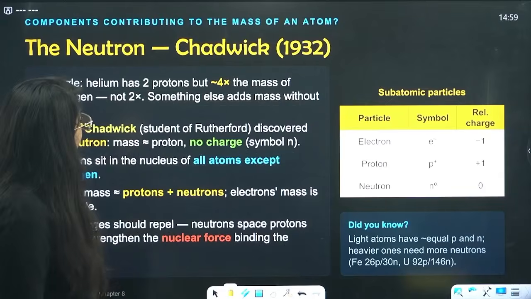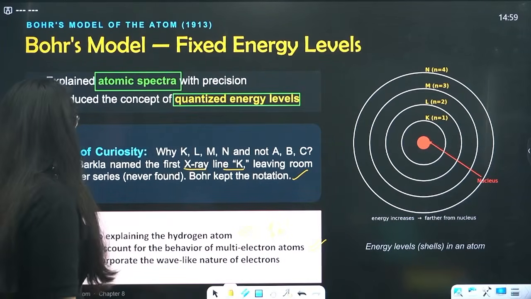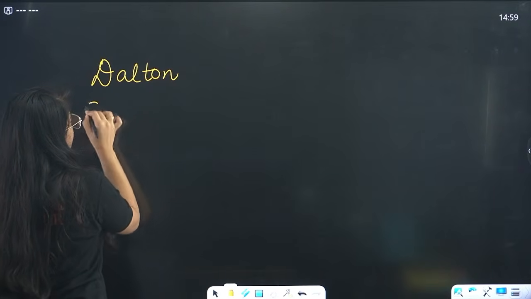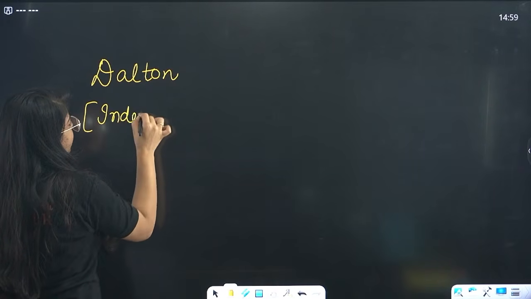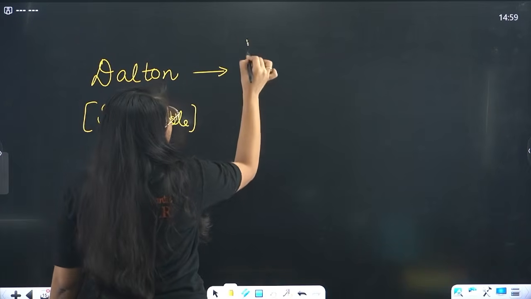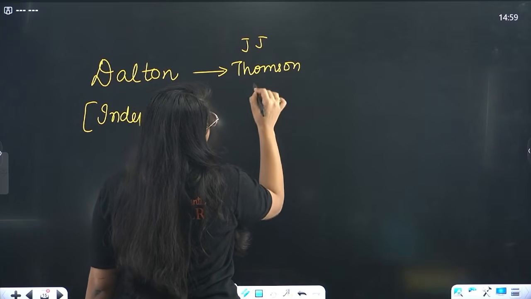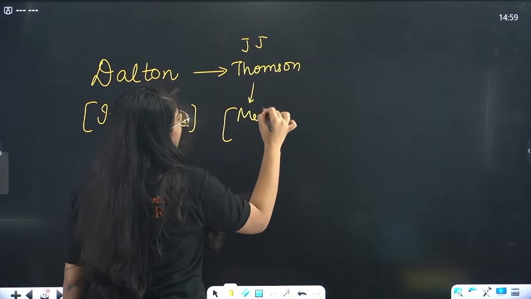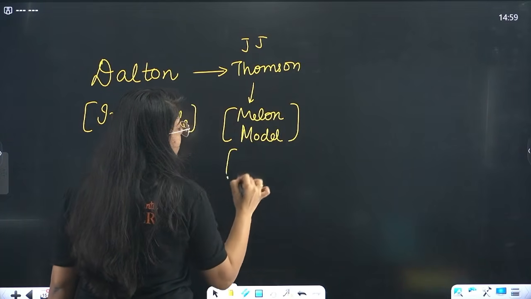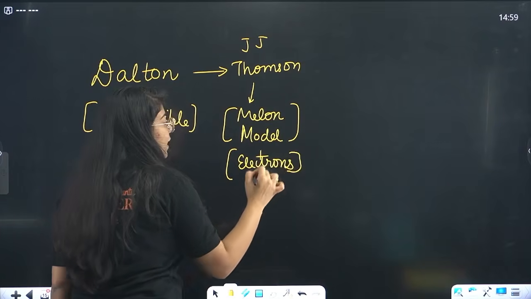Who came first? First came Dalton. He said that the atom is indivisible, but he was wrong. Then came J.J. Thomson, who said the atom is like a melon model, and the one very beneficial thing he did was that he discovered electrons.